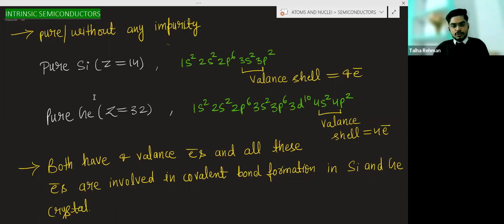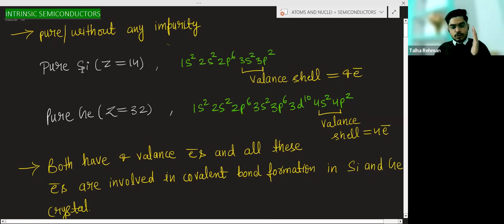Okay. So now you can see in case of the pure silicon and pure germanium, they are intrinsic semiconductors. Both have 4 valence electrons, and all these electrons are involved in covalent bond formation in silicon and germanium crystal. We know that carbon forms the covalent bond.